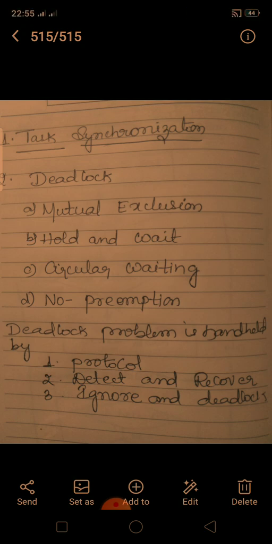So, what are the issues? Issues in task synchronization are race around conditions, deadlock, the dining philosopher problem, the producer consumer problem, the reader writer problem and the priority inversion problem, etc.